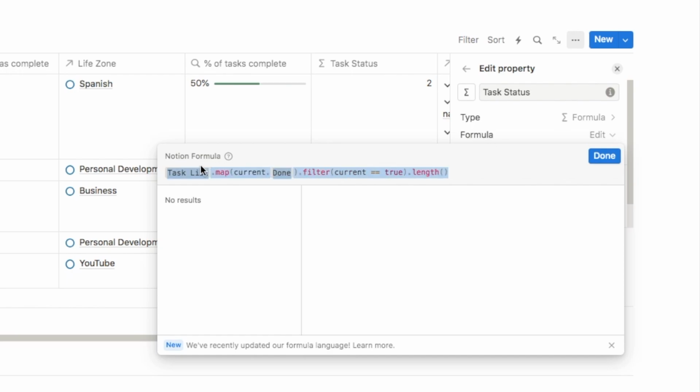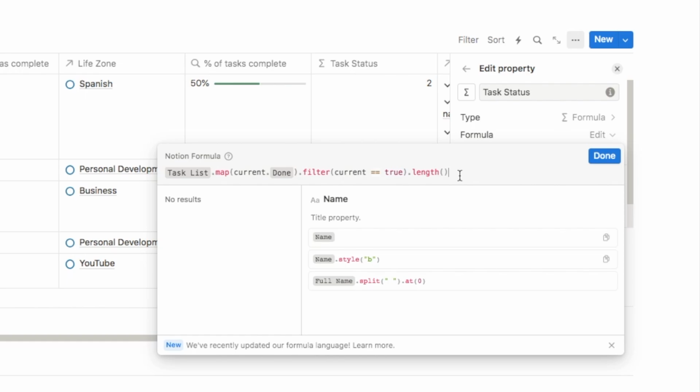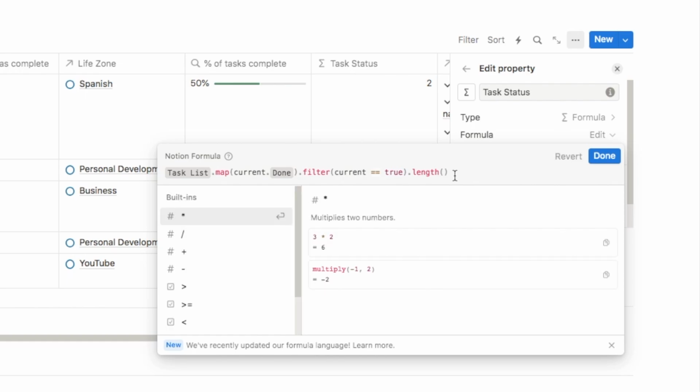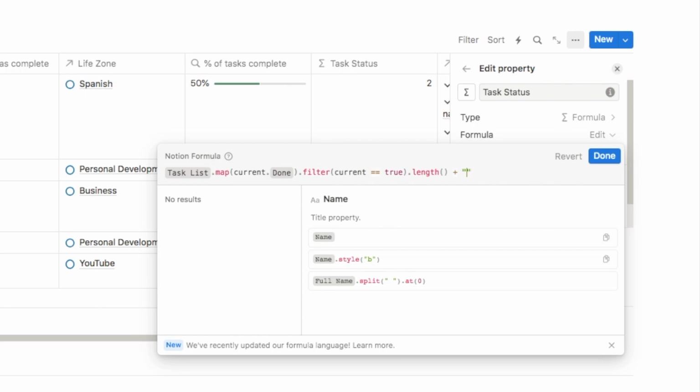This formula here is going to display the number of tasks complete, so it would say something like 3. I then need the formula to display the word of, so I can say 3 of 5. So we're going to code that straight into the formula. If you add a plus symbol like this, 2 quotation marks, and inside here we're just going to write the word of, and you do also need to add a space, else there will not be a space between the number and the word of.